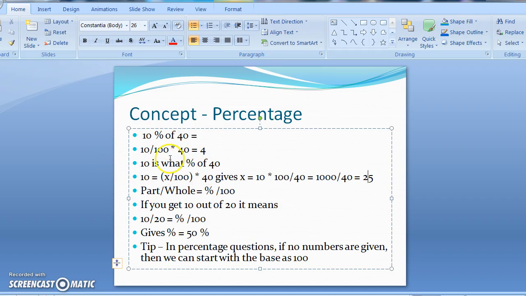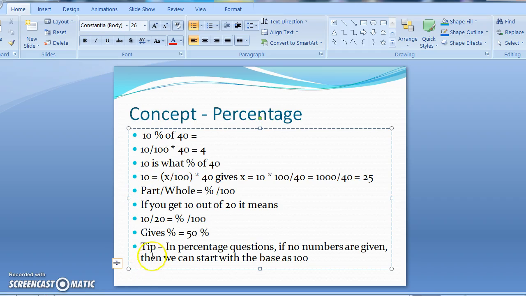So this also we can do using the basic concept, that is part upon whole is percent upon 100. Percent is nothing but a ratio, a proportion. Out of whatever you have, out of the whole, how much out of 100, that quantity is the percentage. So if you get 10 out of 20, it means 10 by 20 is what percentage out of 100, and we say it is 50%, because 10 by 20 is half, and half into 100 is 50%. Great. So I hope that refreshes all your memory of percentage and how we can calculate it.